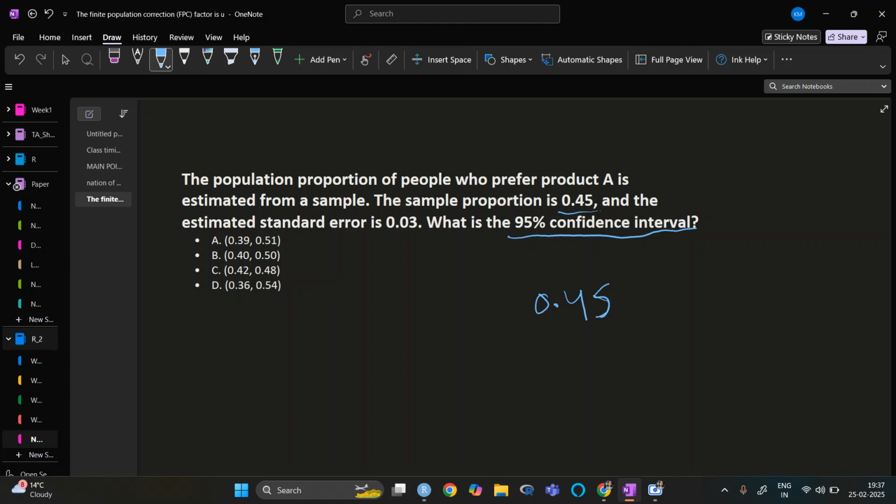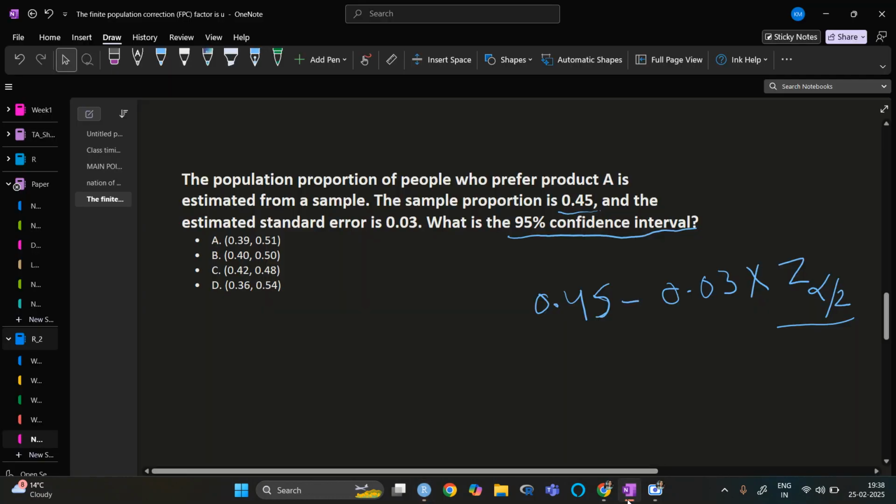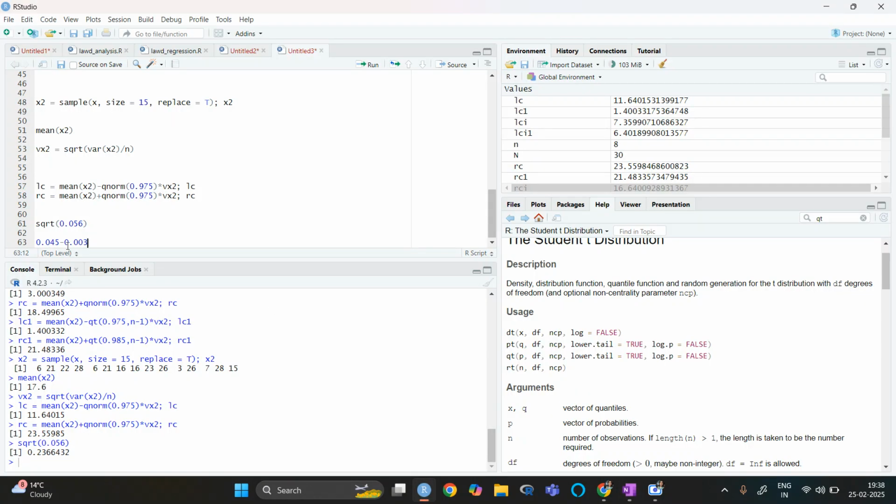The estimated error is already given as 0.03, and that will be multiplied by z alpha by 2. So let me just do that: 0.45 minus 0.03.